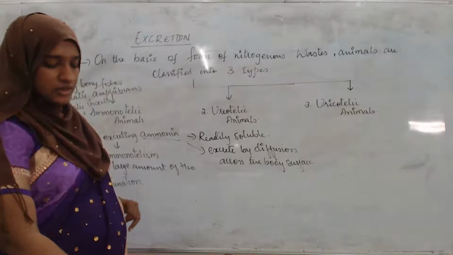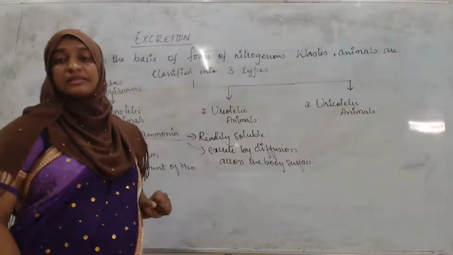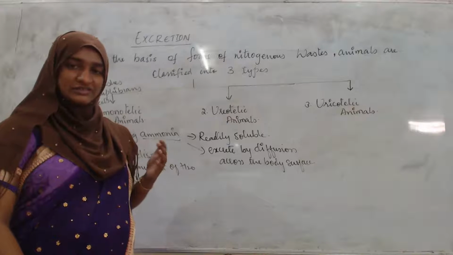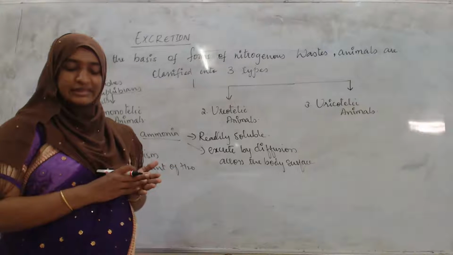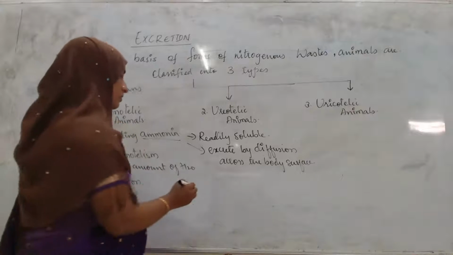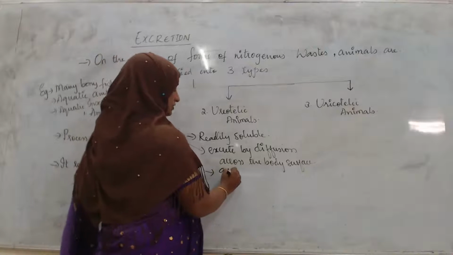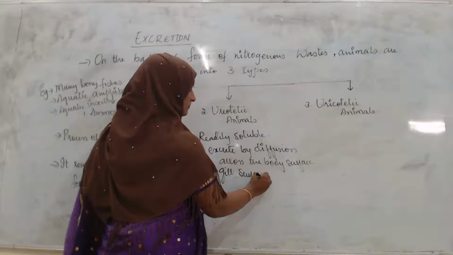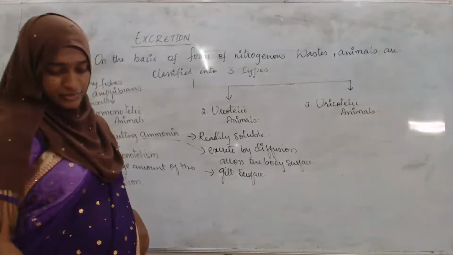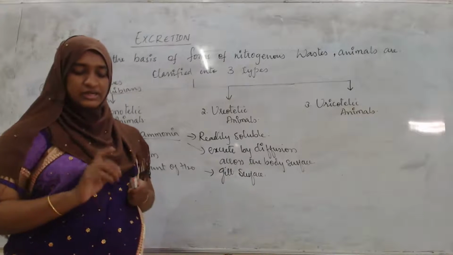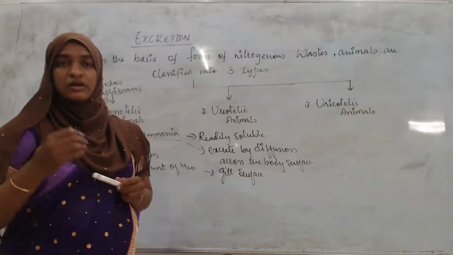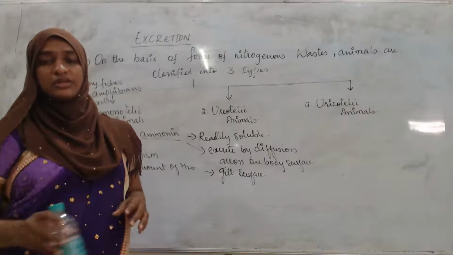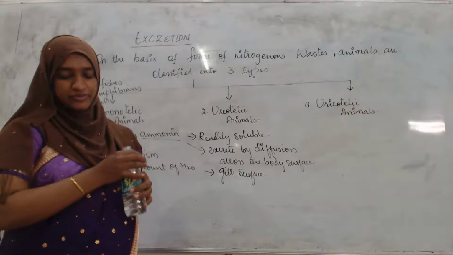Okay, and here, as I told you, one of the examples is the bony fishes. In bony fishes, what plays the role of excreting ammonia is the gill surface. So kidneys will not be there, so they will not play a significant role in the excretion.